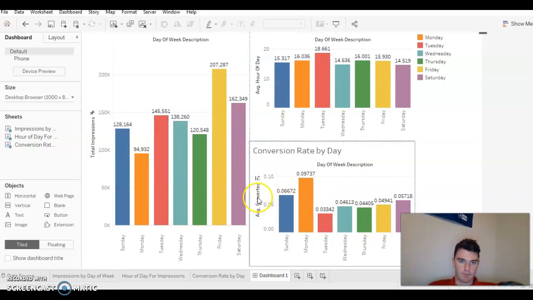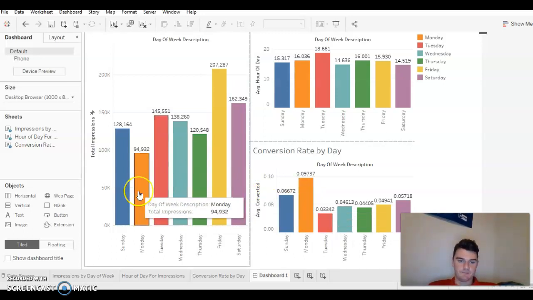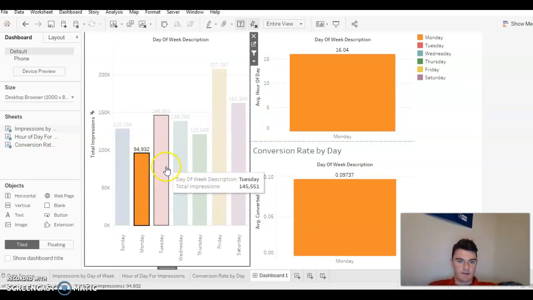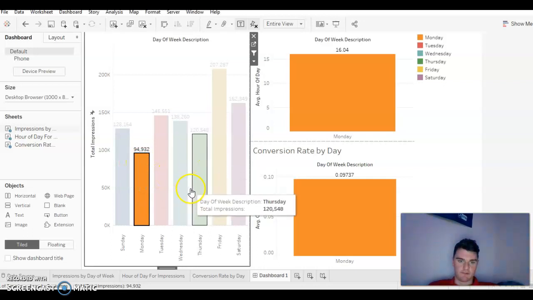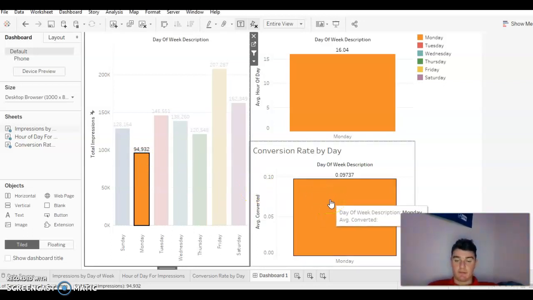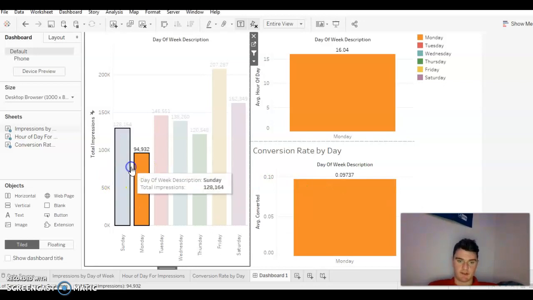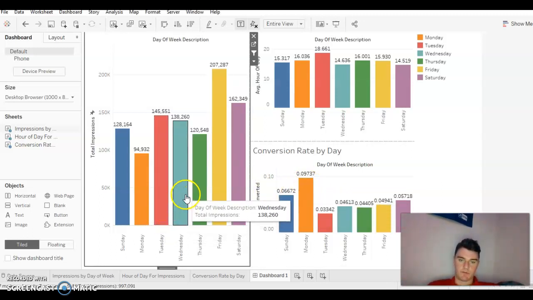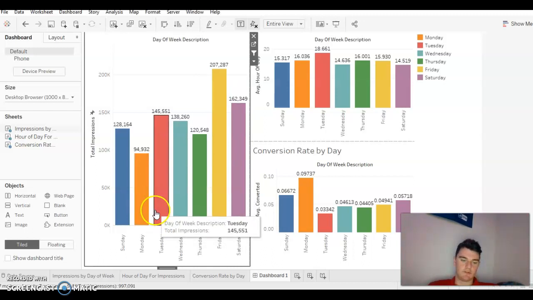So the first thing we can point out right away, we can find out which are our two best days, and we can do that by looking at Monday. So Monday, even though it does have the least amount of leads in comparison to the other days, with that 9.7% chance to make a sale, if we look in comparison to the other ones, that's over a 3% higher chance to make a sale on Monday than any other day of the week. So even though there's not a lot of leads, those leads generally do turn into some type of sale.